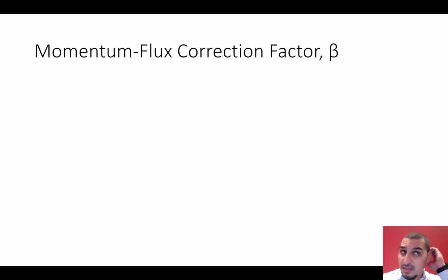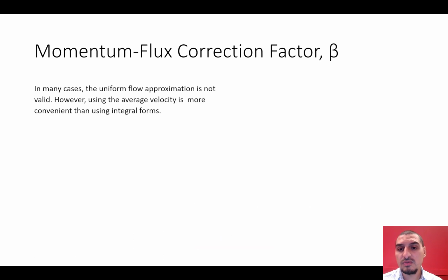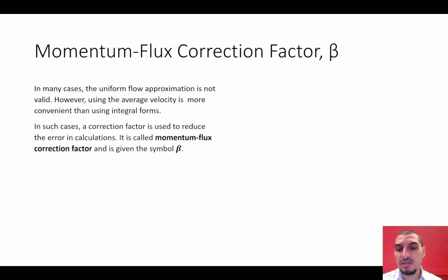We said before that the uniform flow assumption is not always a very accurate assumption. So the momentum that we are calculating from here is not the same as the momentum we calculate from here. There is some deviation, and that's why we need to account for this using a correction factor. We call it the momentum flux correction factor, and we give it the symbol beta. It's the same thing that we did for the kinetic energy correction factor.